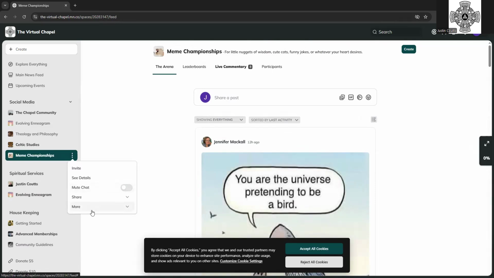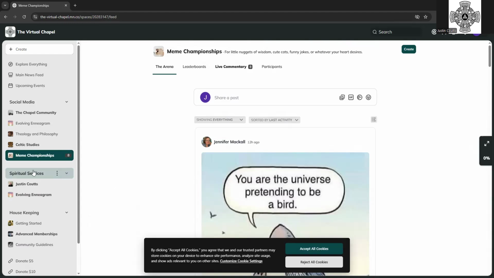and you can mute the chat if there's a chat going. You can leave the space. And so that's a good thing to know. You're auto-joined to all these social media spaces, but if you don't want memes, or you don't want stuff from me, you just want Nian, or you just want the theology and philosophy, you can leave everything else. However you want to do it, you can set it up. And so that's good to know.